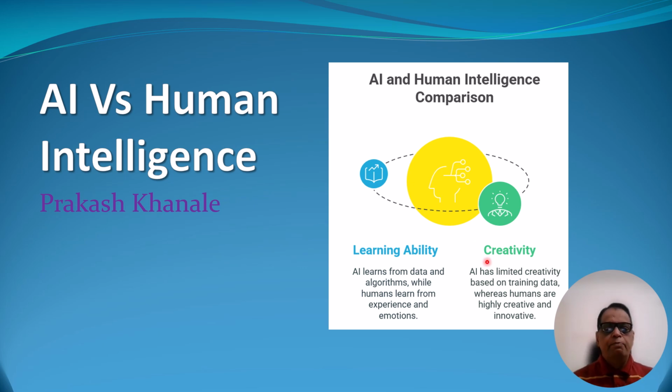As shown in this diagram, the AI will have the learning ability where it can learn from the data. Where humans have creativity, AI has a limited creativity. Humans can learn from experiences, and therefore you will find that artificial intelligence will not have any experience or any emotion, but humans do have experience and emotions based on which they can learn a lot of new things. So let us have a comparison between AI and human intelligence.